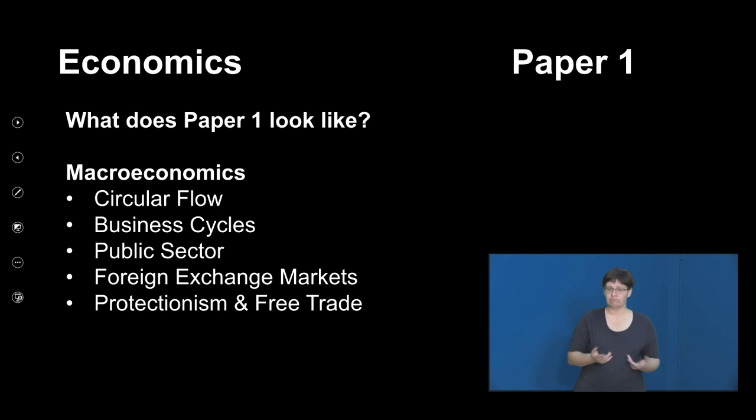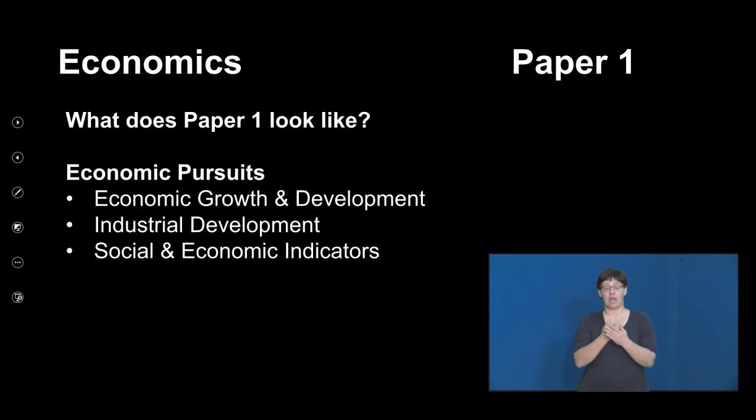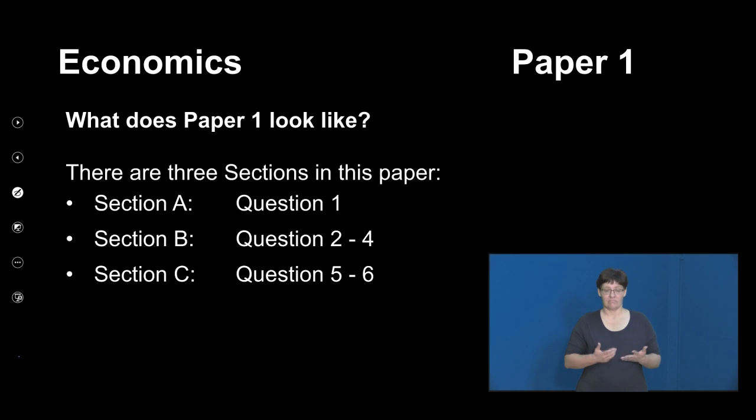Paper 1 macroeconomics has the following topics: circular flow, business cycles, public sector, foreign exchange markets, and then protectionism and free trade. Our economic pursuits has economic growth and development, industrial development, then social and economic indicators. There are 3 sections in this paper: section A, that is question 1; section B, question 2 right through to 4; then section C, question 5 to 6.